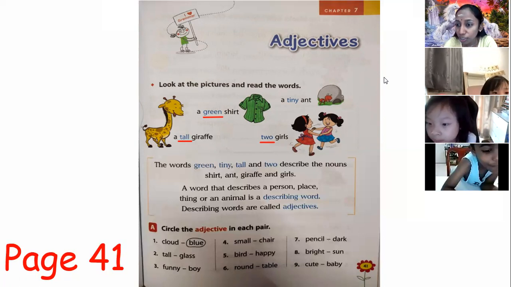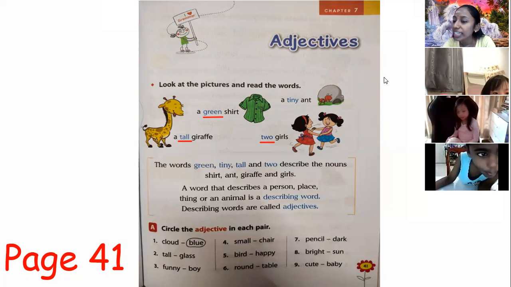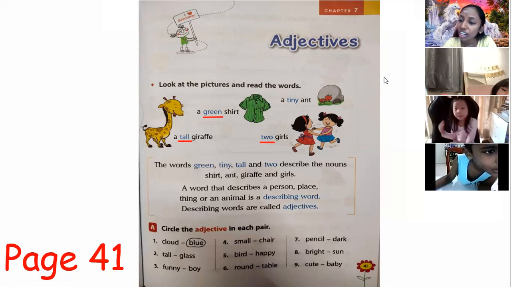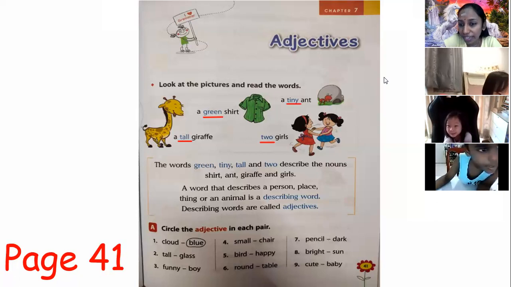Long sleeve clothes, right? Like this. Yeah, and then Hanyu has long hair. Okay, so that is how we describe people.